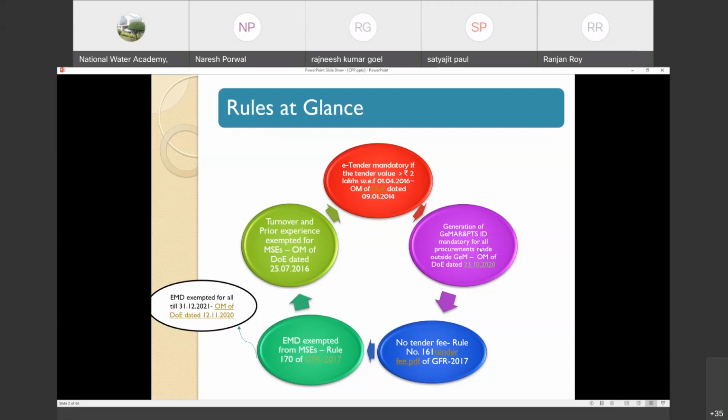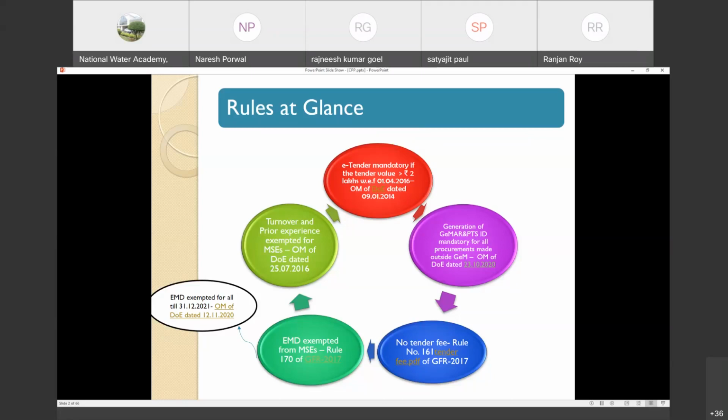Then another one is generation of GEMAR and PTS, in short form, the GEM availability report. So if you want to process anything outside GEM, first we need to generate that GEM availability report ID, and we have to link that ID in the CPP portal. Then only you can move forward. Of course, sometimes for all the works or services, the ID will not be generated.